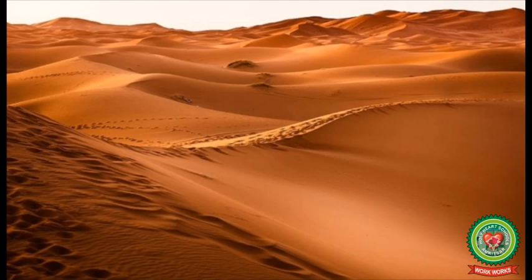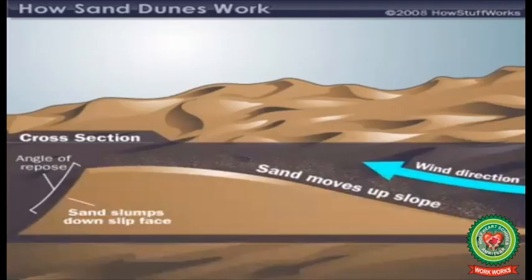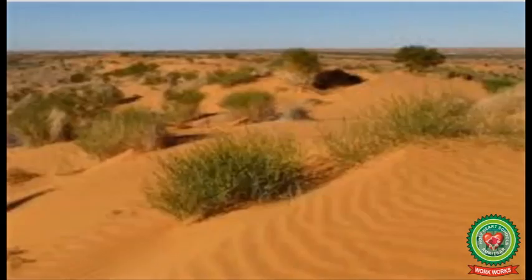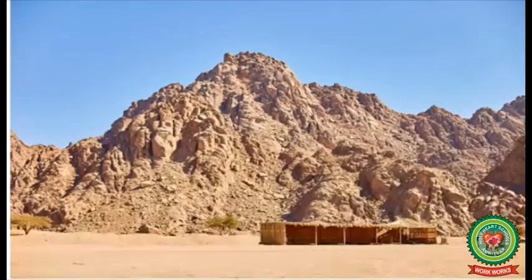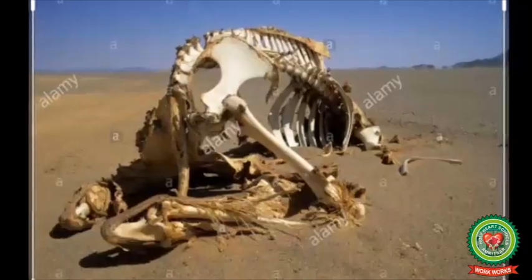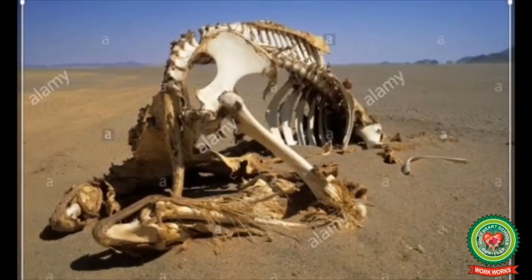When the carrying capacity of the sand-laden wind is reduced due to reduction in its speed, it deposits its material whenever some obstacles come in its path. The obstacle may be a bush, a mountain, a rise in the ground, a boulder, a fence, a wall, a house, or even the skeleton of a dead camel.